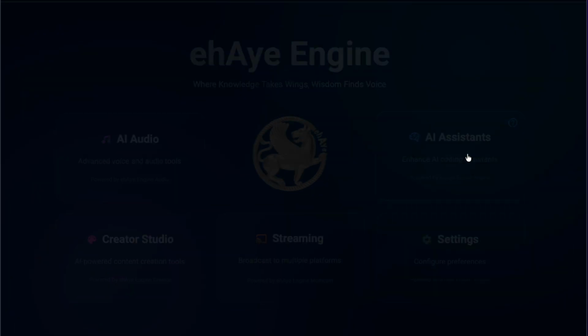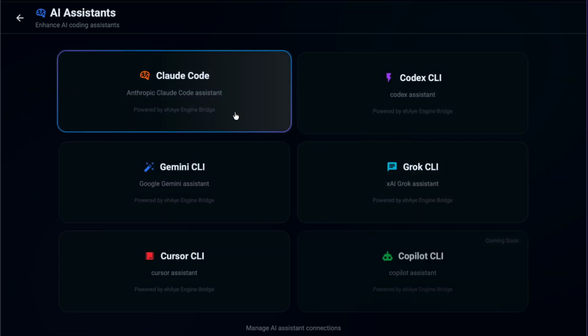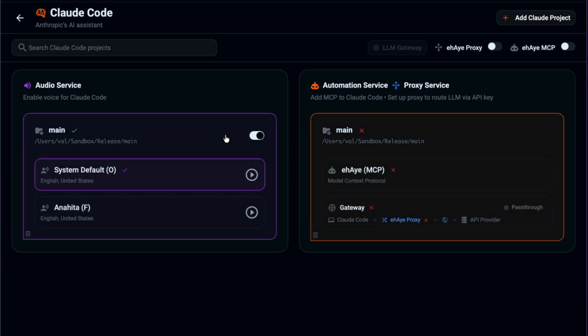Your AI finally has the tools to take action. More than an assistant, a mentor. I am System Default, the current primary voice for the Claude Code project. Your AI explains as it codes, teaches as it builds.